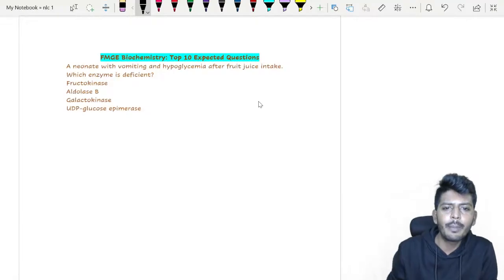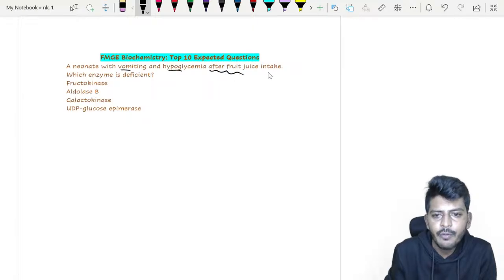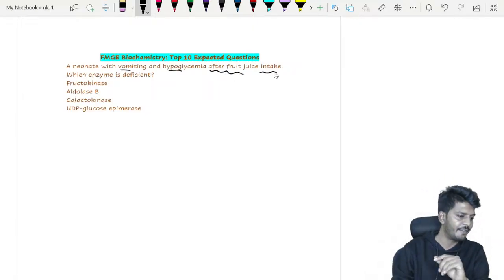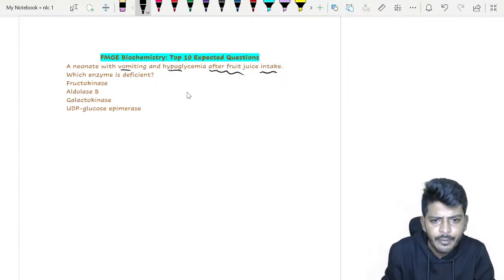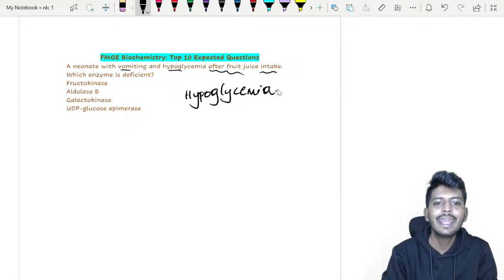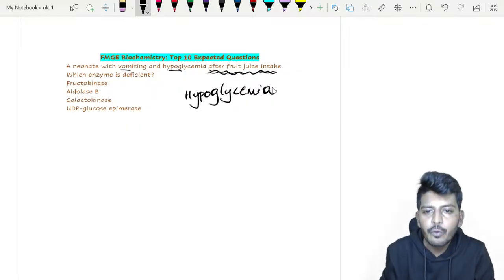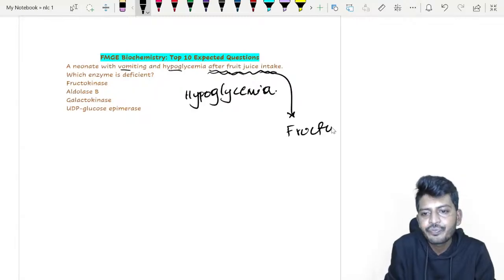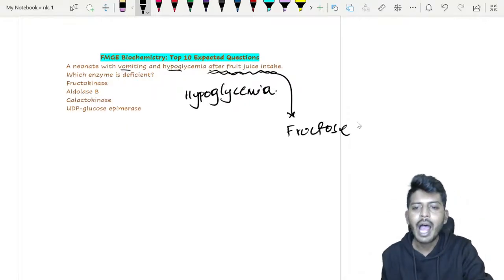A neonate with vomiting and hypoglycemia after a fruit juice intake, which enzyme is deficient? Now see, he's having hypoglycemia, along with vomiting after the fruit juice intake. Fruit juices, my dear students, contain one sugar, called fructose. What is the name of the sugar? Fructose. So this fructose undergoes metabolism by some enzymes.